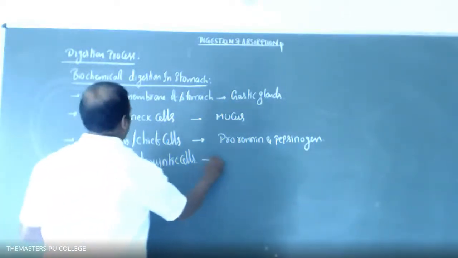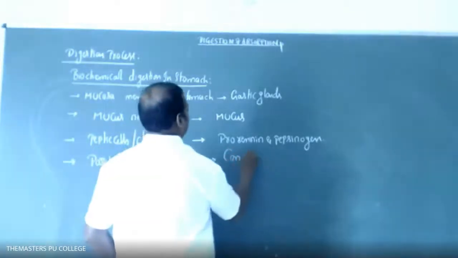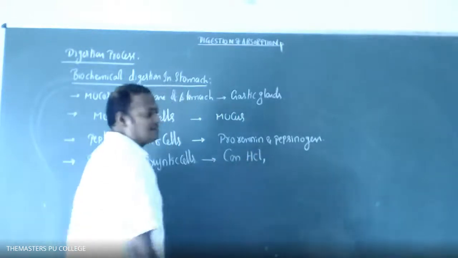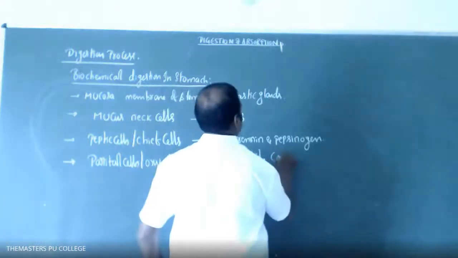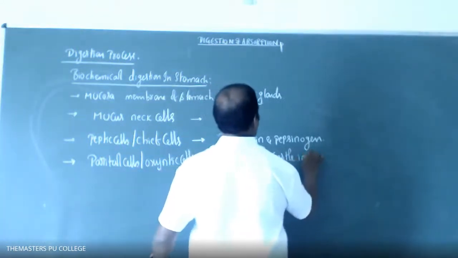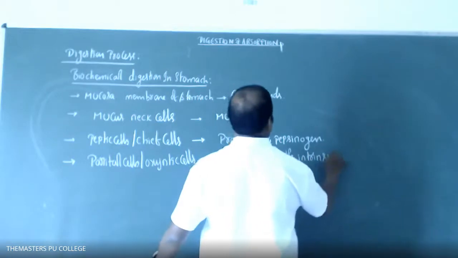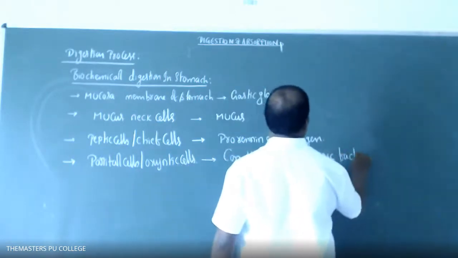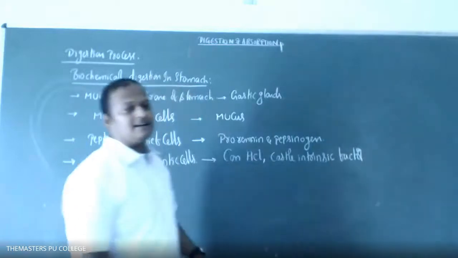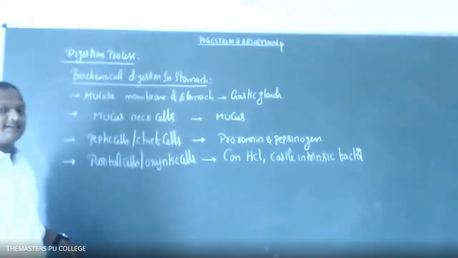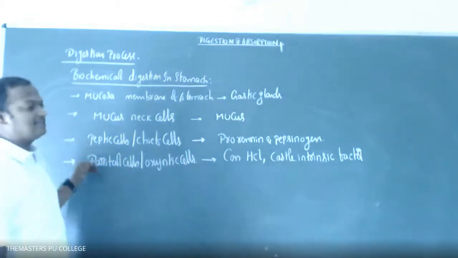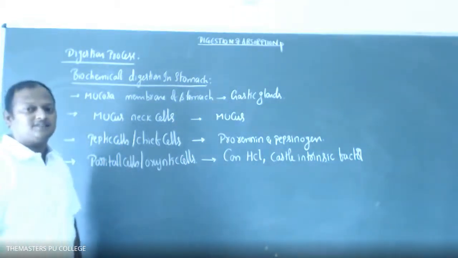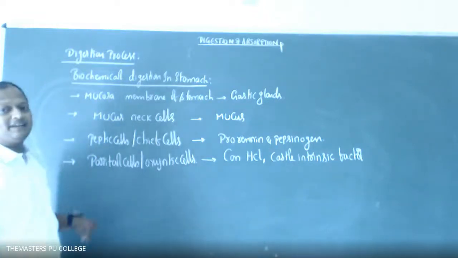And next one, parietal cells or oxyntic cells secrete concentrated hydrochloric acid and castle's intrinsic factor. The intrinsic factor and concentrated hydrochloric acid are secreted by parietal or oxyntic cells. So how many types of cells are present in the gastric glands of the stomach? Yes, students? 3 different types. What are they?